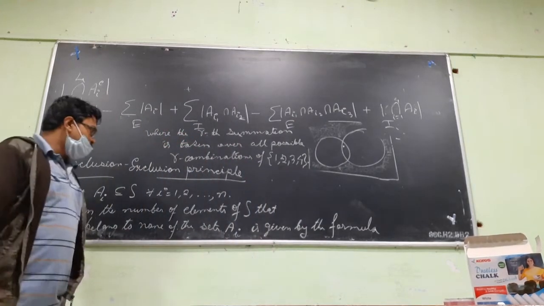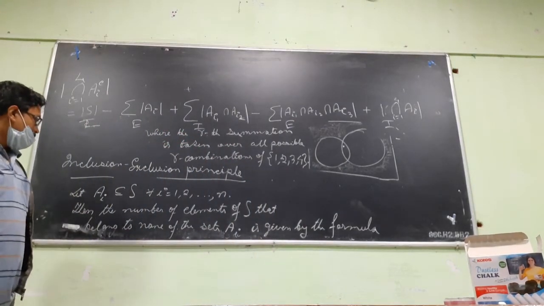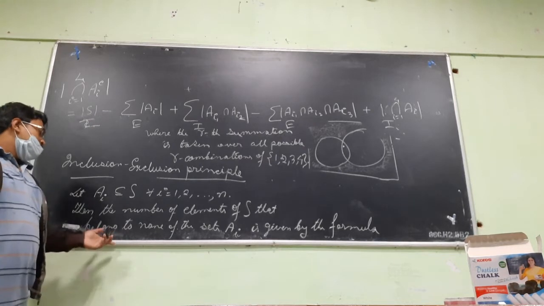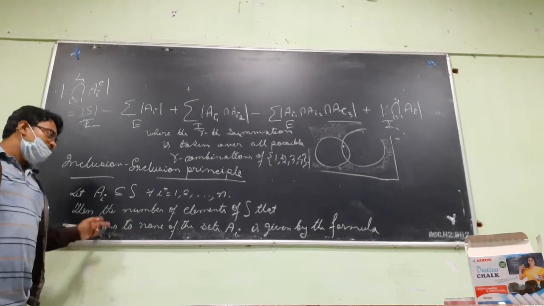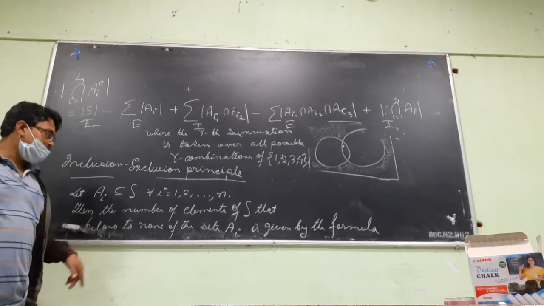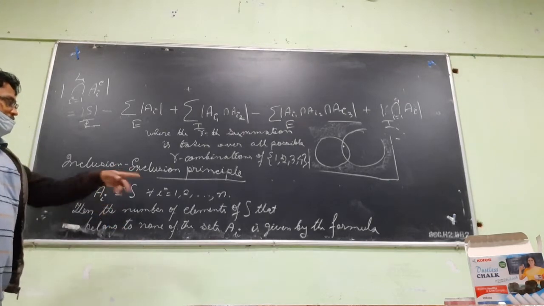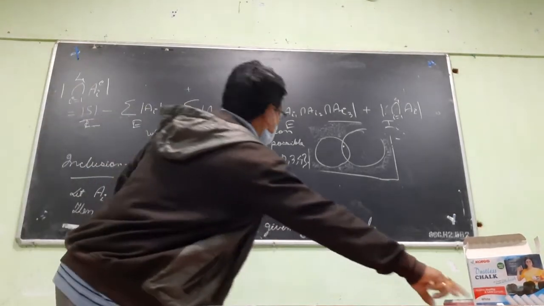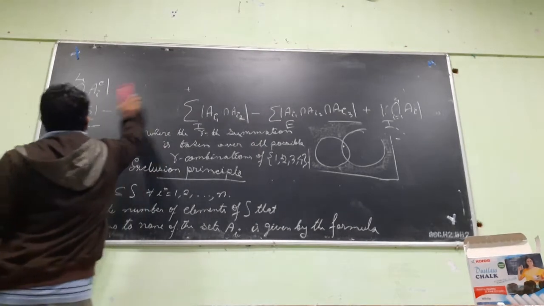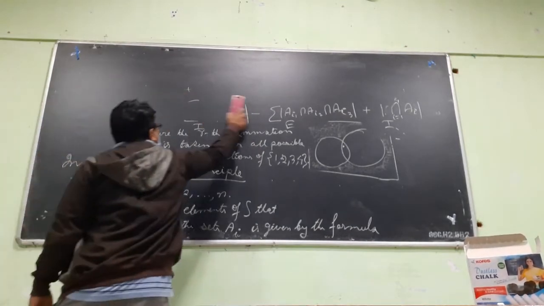Number of elements of S that belong to none of them, or we can say do not belong to any of them, is given by the formula. What is that formula? We will write it now.